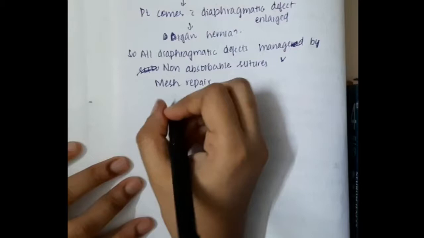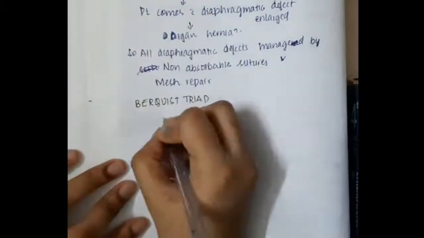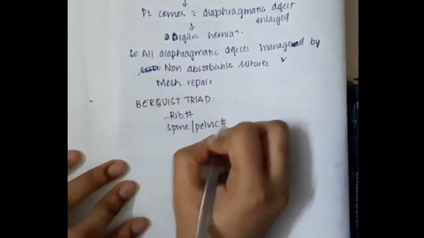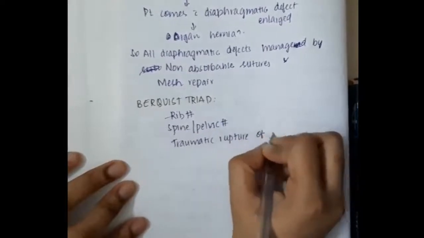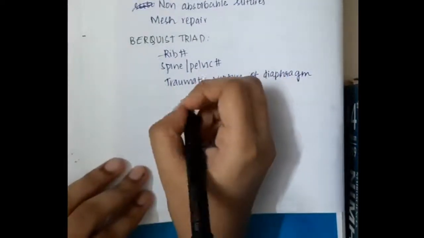So never and never will we leave them for conservative management. Always we will have to repair the diaphragmatic injury. One more thing, in diaphragmatic injury, in CECT you will find the collar sign. Then we have something called the Berquist triad. Berquist triad shows fracture of ribs, spine and pelvic fractures. There is traumatic rupture of the diaphragm also seen in Berquist triad.